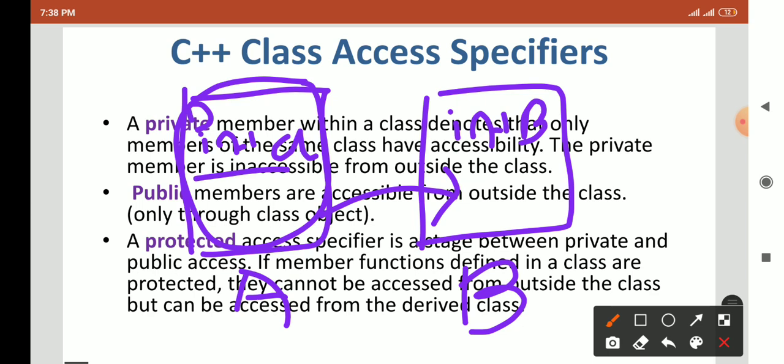But it can be accessed within the class. So a private member is accessible within the class but not outside the class. If you create a private member, it is accessible within the class only, and outside the class it is not accessible.